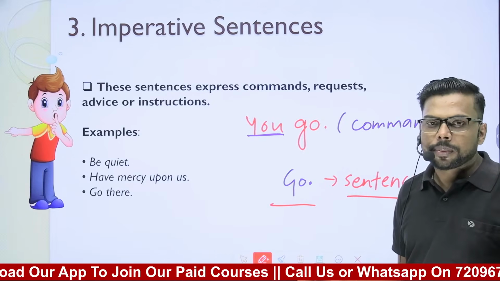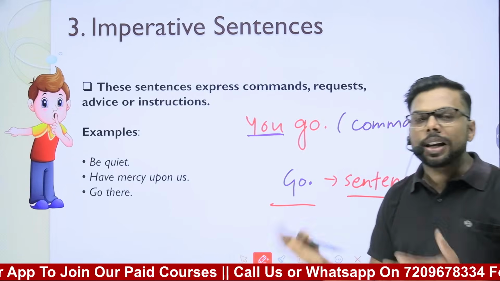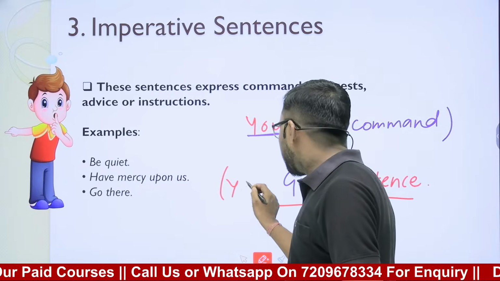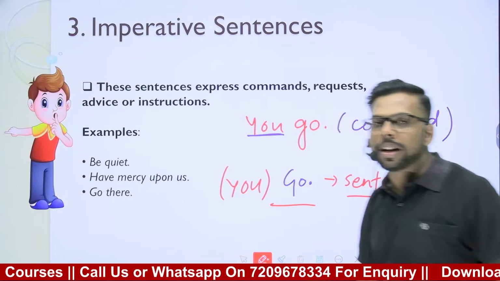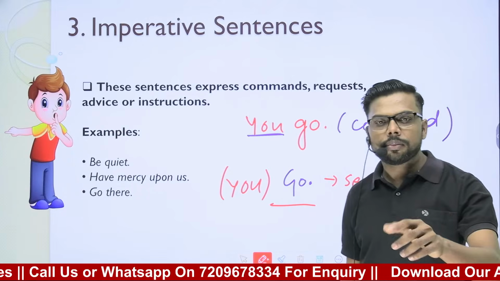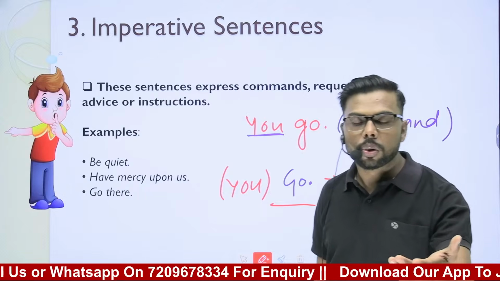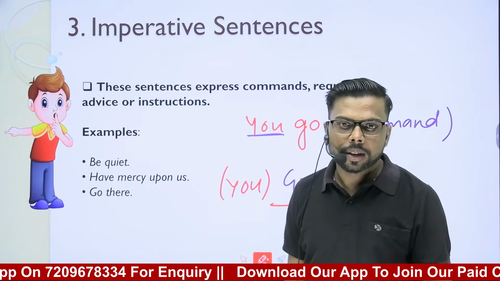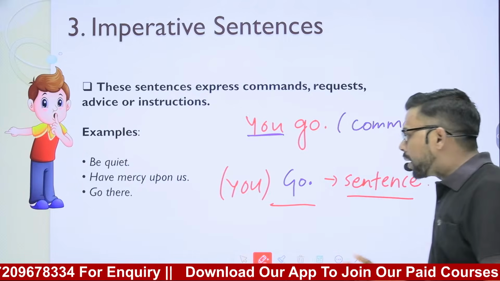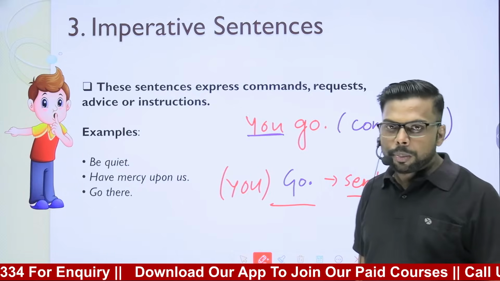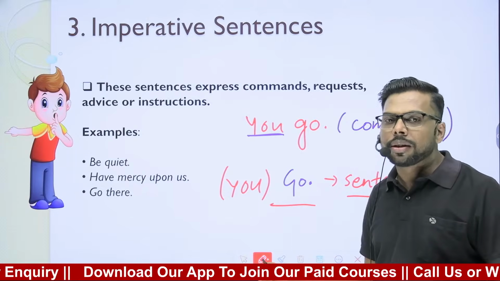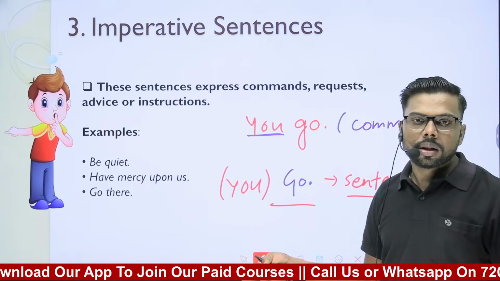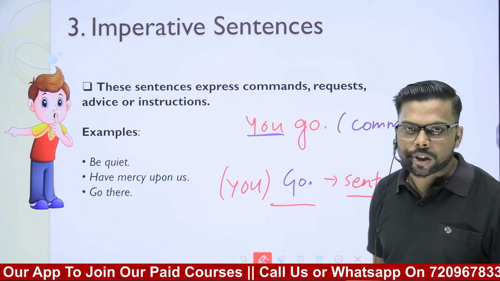But sometimes, especially in the case of imperative sentences, the subject you is hidden or understood. We don't need to write it. If I tell you go, who is the subject? You is the subject. So sometimes a sentence can be of a single word, but it doesn't mean the subject isn't there. The subject is there, but it is understood, because in an imperative sentence the subject is fixed.